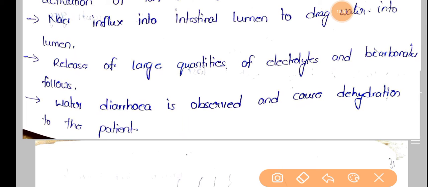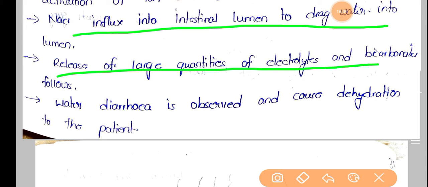So here NaCl influx into the intestinal lumen drags water into the lumen. Water, and along with water, electrolytes will also be entering this lumen, and release of large quantities of electrolytes and bicarbonates will follow. By the presence of higher amounts of water, electrolytes and bicarbonates, watery diarrhea is observed and causes dehydration to the patient.